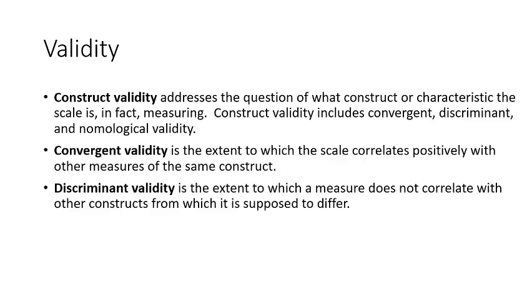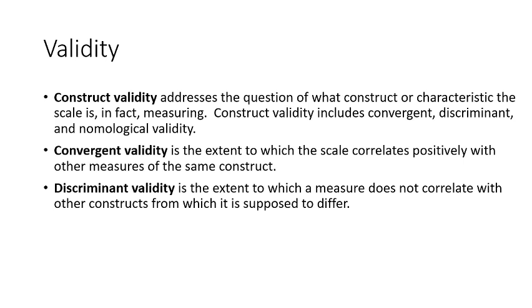I have already discussed with you what a construct is. For construct validity, I am going to repeat the same sentence once again. What is a construct? In social sciences, variables that are not measured directly, such as customer satisfaction and customer loyalty, are said to be constructs.